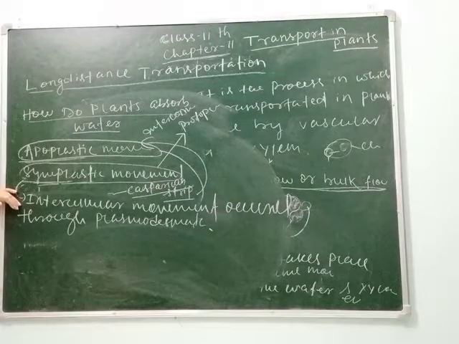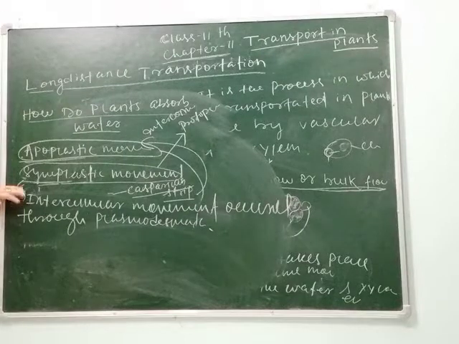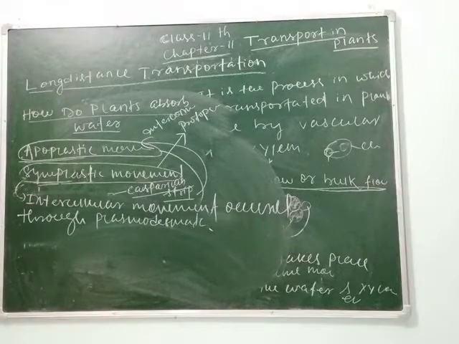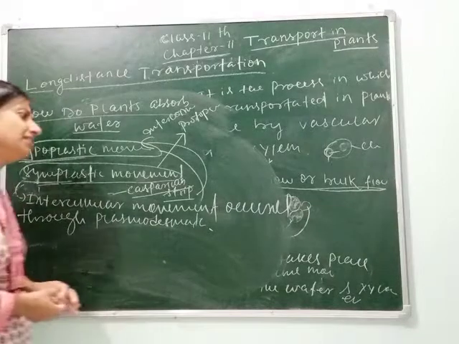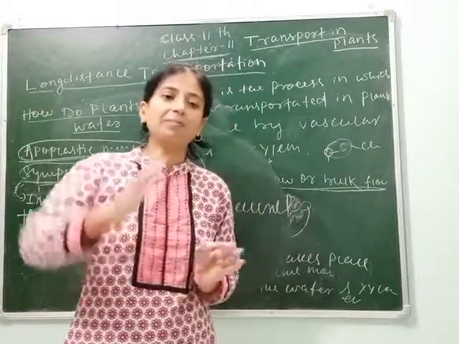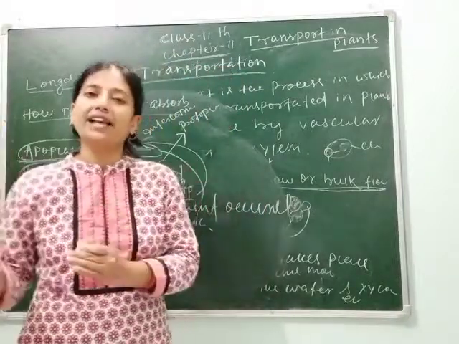Clear? Water molecules are unable to penetrate the layer and they are directed to wall regions, and they are not suberized into the cells through the membranes. Clear, students? That's why they have to cross the Casparian strip, then reach the cell.